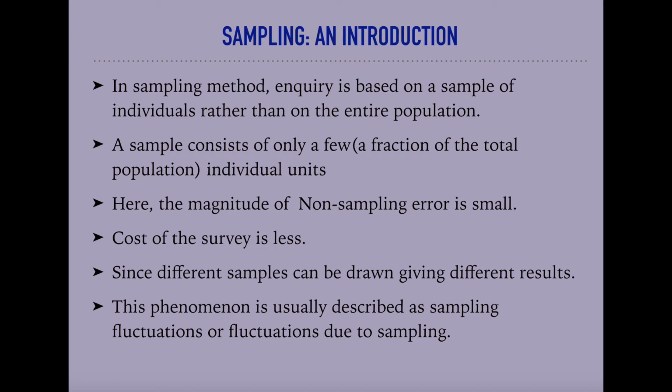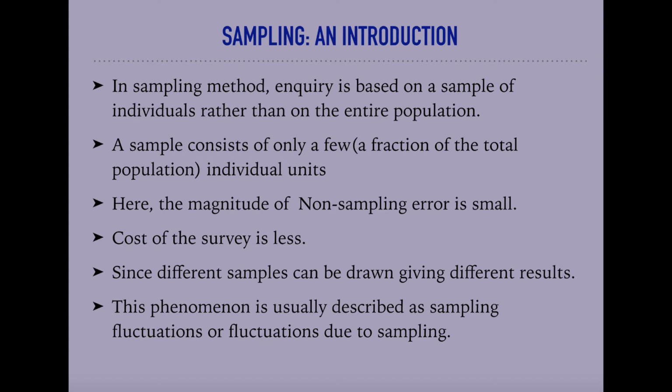Now, let us first define what is population and what is sampling. Before giving the notion of sampling, we will first define population. In a statistical investigation, the interest usually lies in the assessment of the general magnitude and the study of variations with respect to one or more characteristics relating to individuals belonging to a group, and this group of individuals under study is called population or universe.